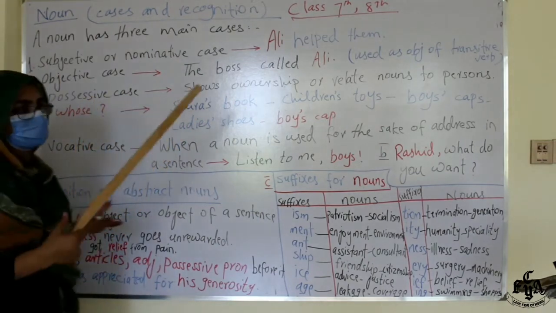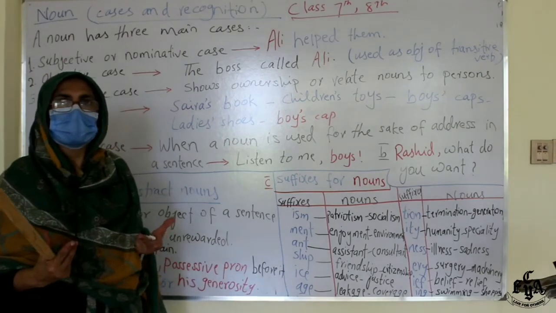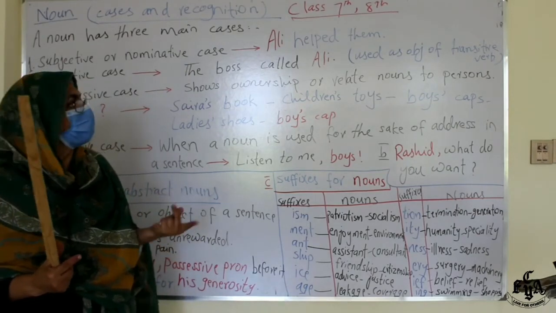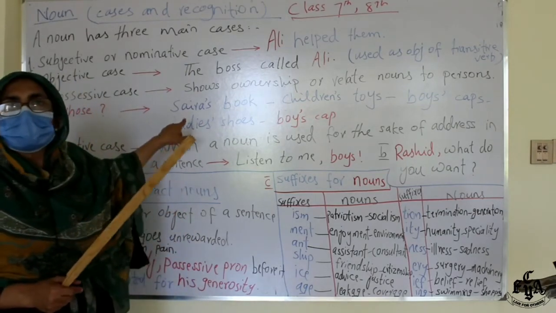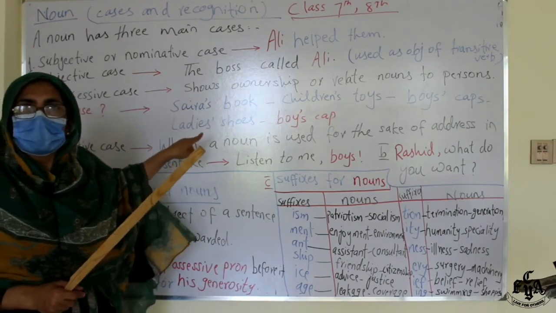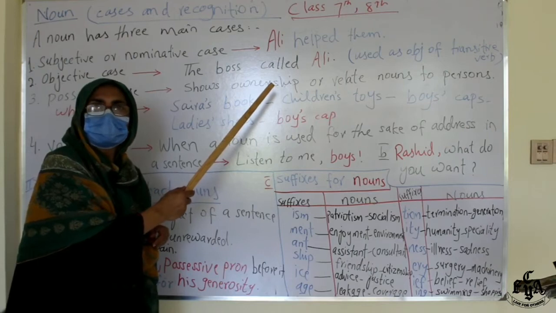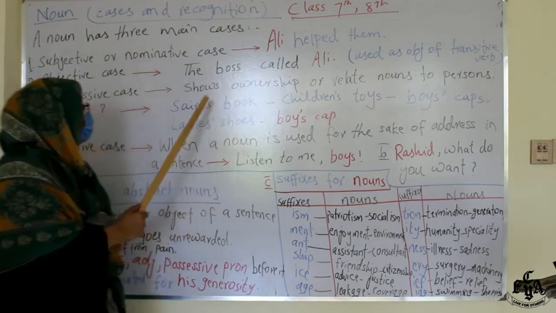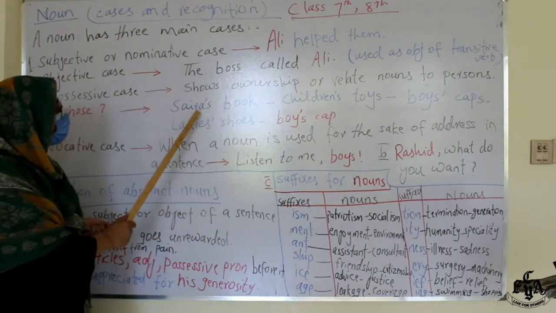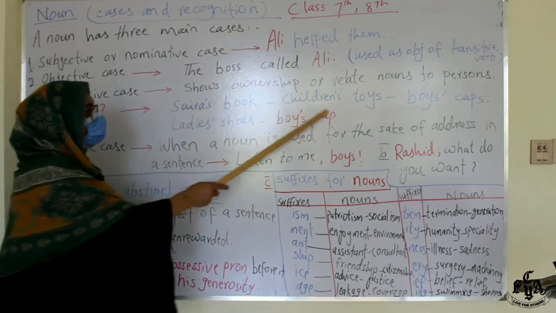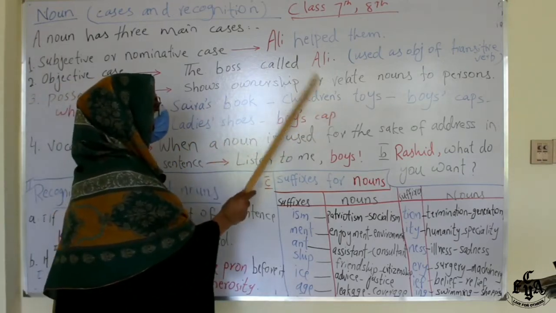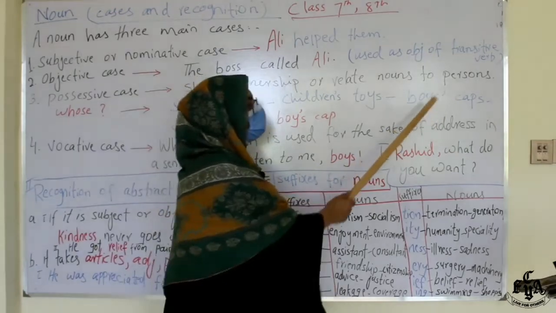Possessive means to possess, to show ownership, belongingness, whom the things or person belong to. Here you answer the question whose. Whose book? Sarah's. Whose toys? Children's.